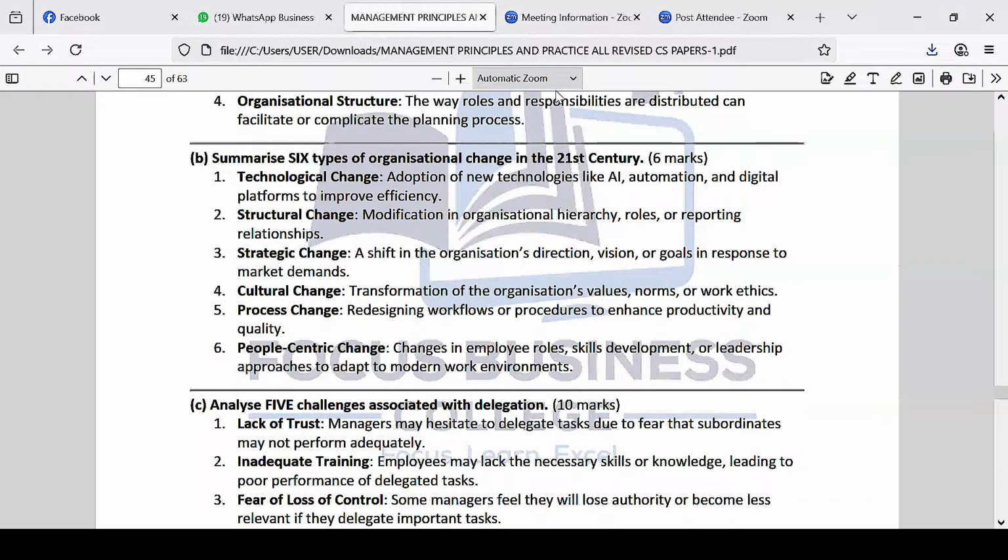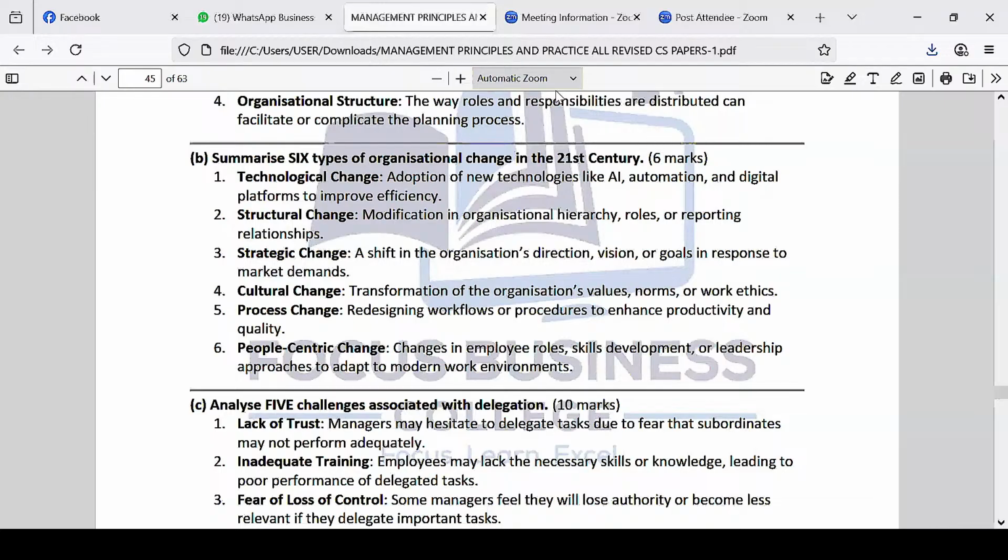Now the next question is asking, summarize 6 types of organizational change in the 21st century. So what are some of the changes that you see right now, currently? The 21st century is where we currently are. Number one is technological change. You see that technologies keep on changing and advancing. Talk about adoption of new technologies like AI. AI is taking over, with automation and digital platforms. So in this century we have technological change.